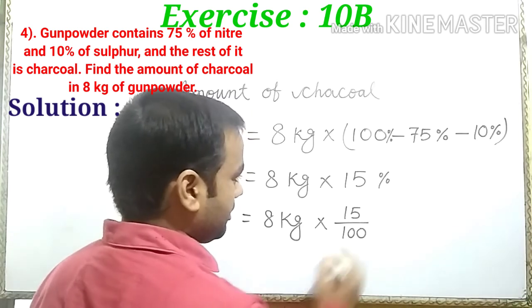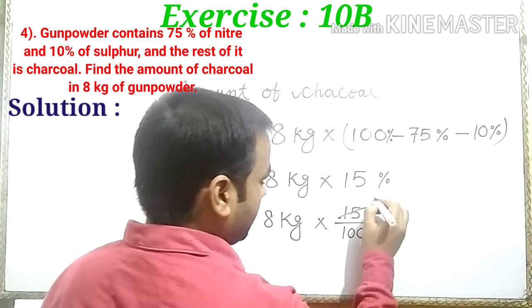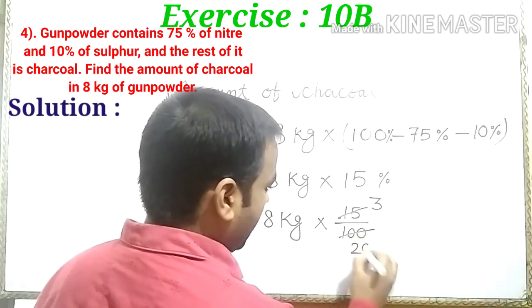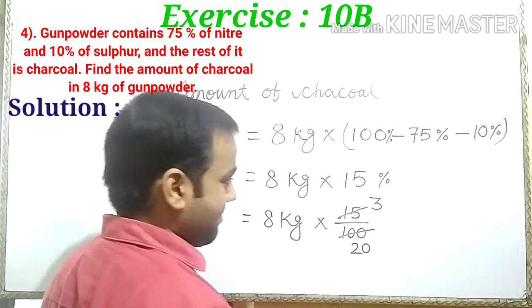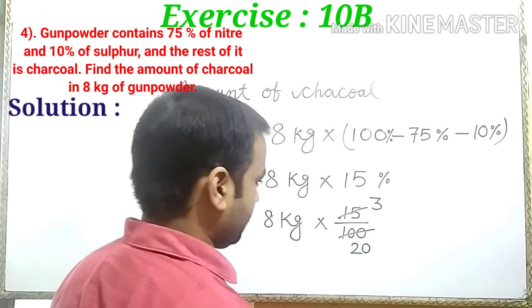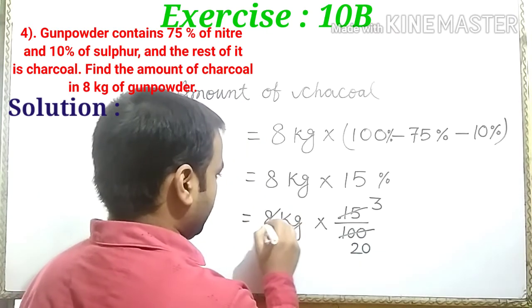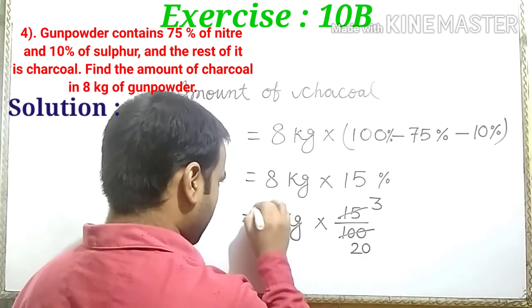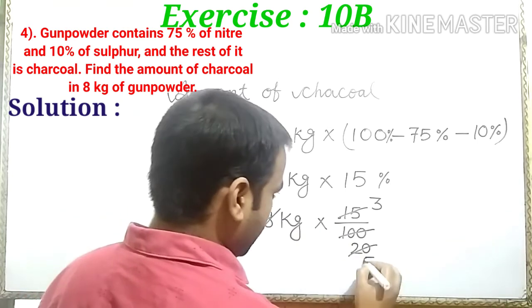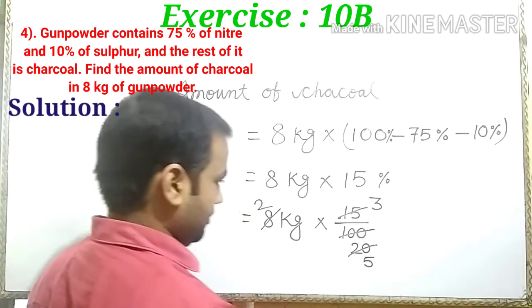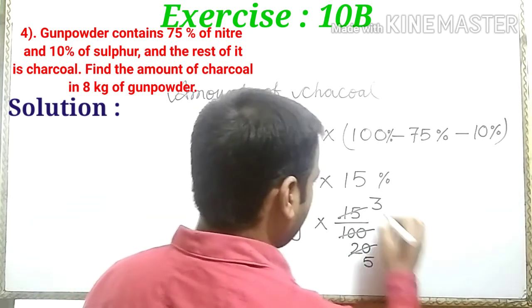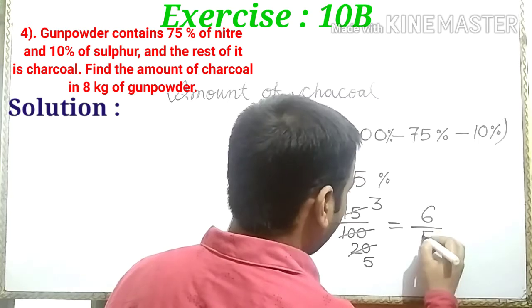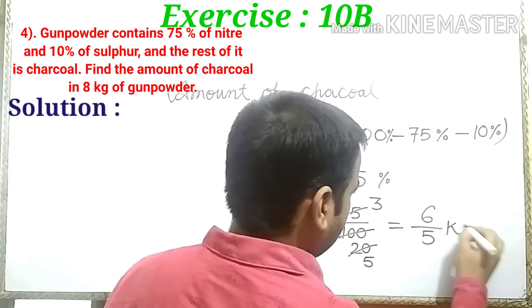Is it clear? 5 3s are 15, 5 5s are 25, 50. 4 2s are 8, 4 5s are 20. It is equal to 3 2s are 6 upon 5 kg.